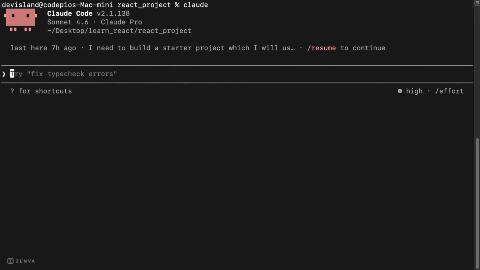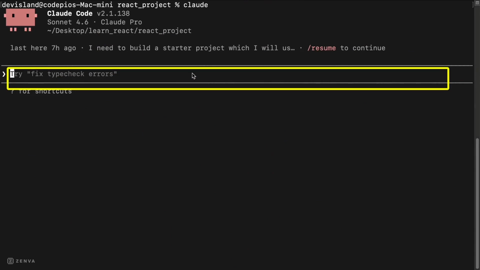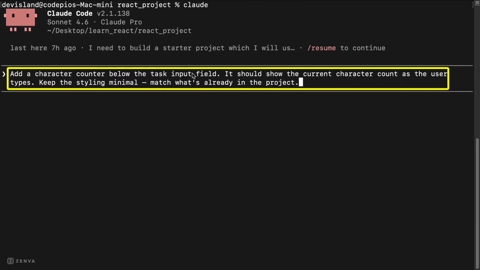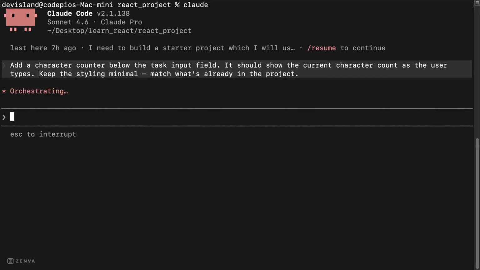After pressing enter, the Claude Code interface will load, showing a welcome message, your model, and a clean input line. At the bottom is the prompt input, which may show a previous command. This is where you'll type instructions for Claude. Let's tell Claude to add a character counter below the task input field. When you hit enter, you'll see Claude start planning, shown by the spinner, and increasing time and token count.